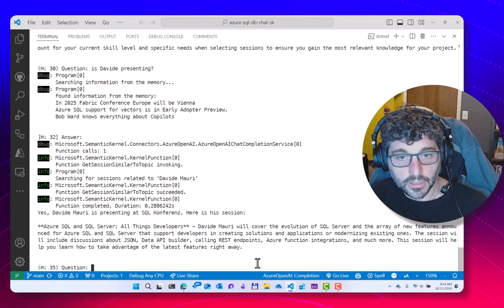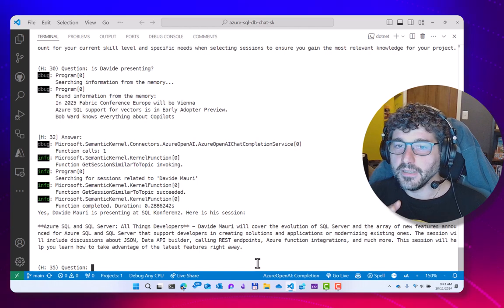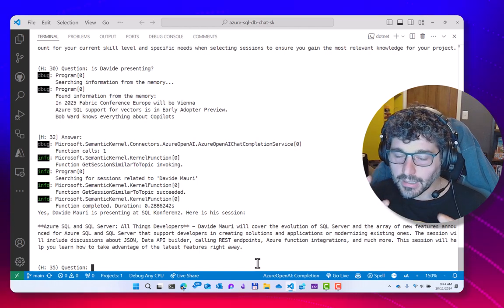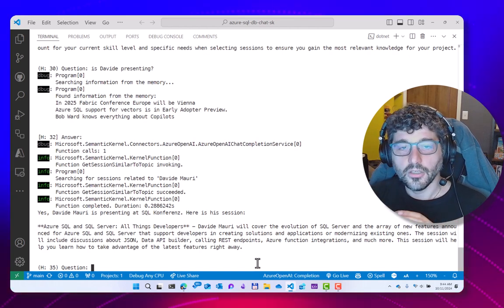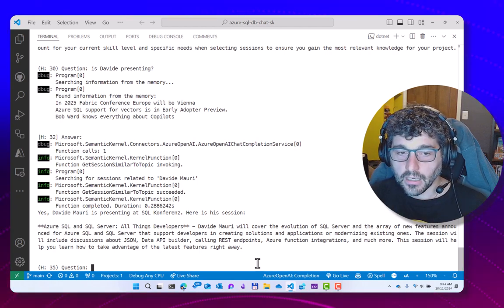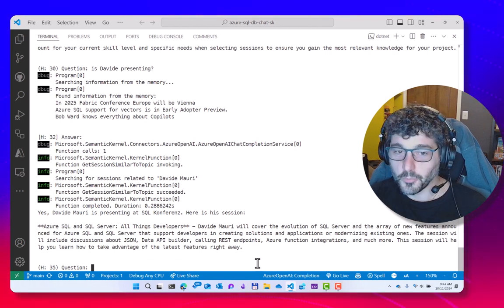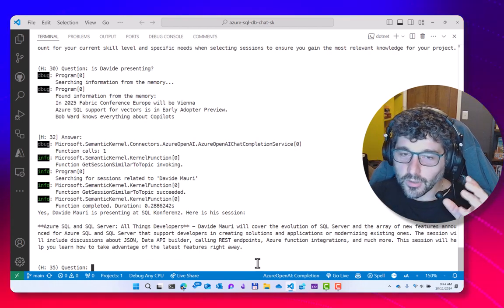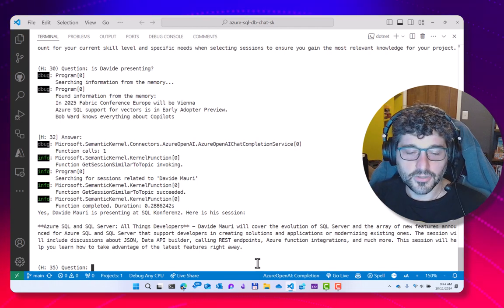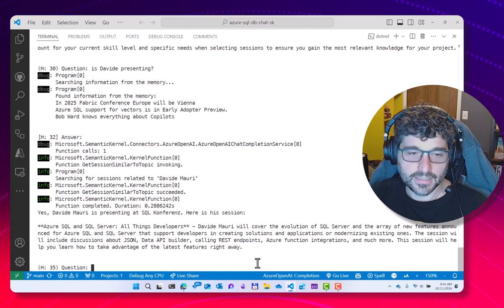So again, you can go on, and I really encourage you to go and download the repository and play with your own data, because this feels another level, right? The moment you put RAG and NL2SQL together, you really unlock the power of chatbot and AI to a level that I don't think was available before. So I'm super excited. Azure SQL, semantic kernel, RAG, NL2SQL. Just give it a try and let me know what you think. But I think this is really, really exciting. Have fun.